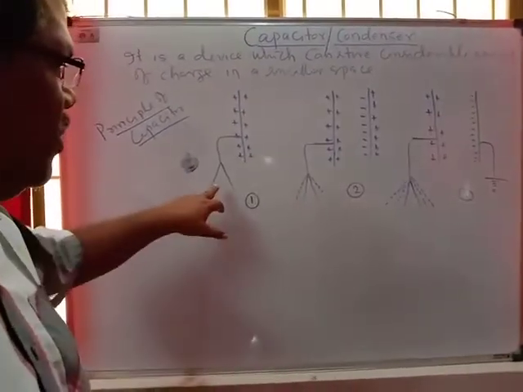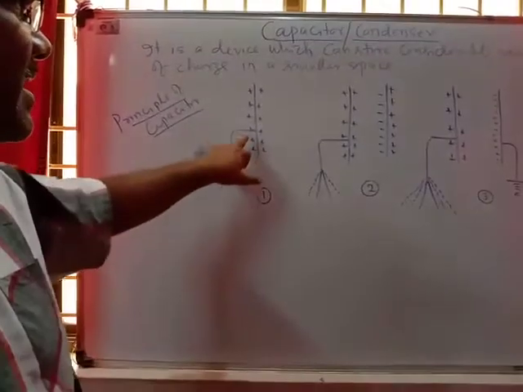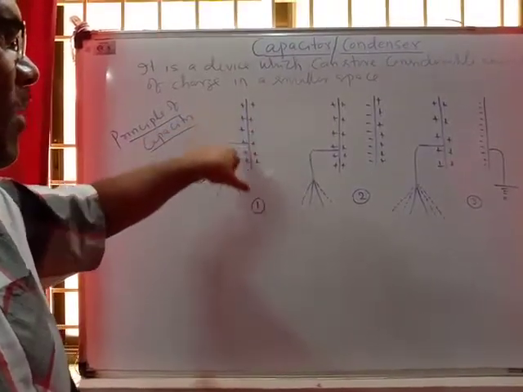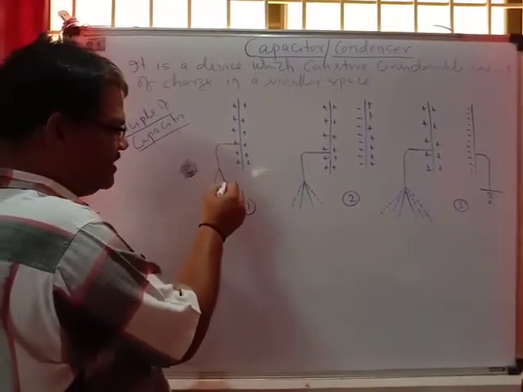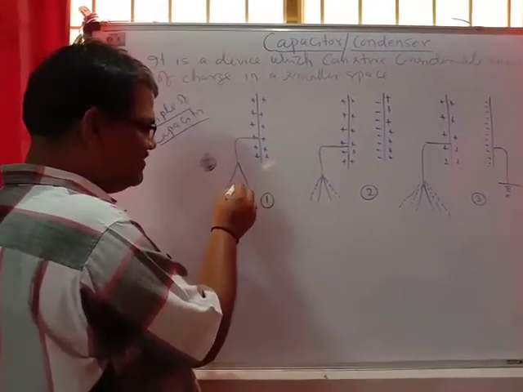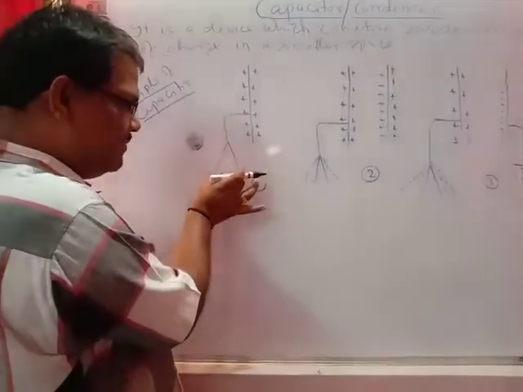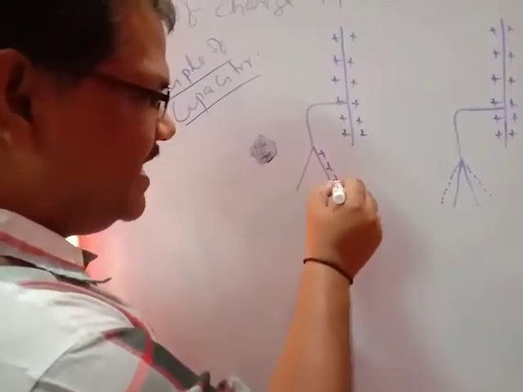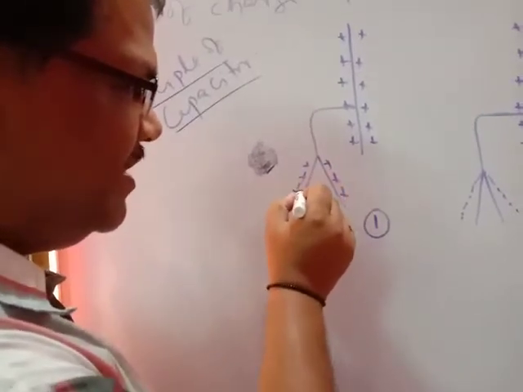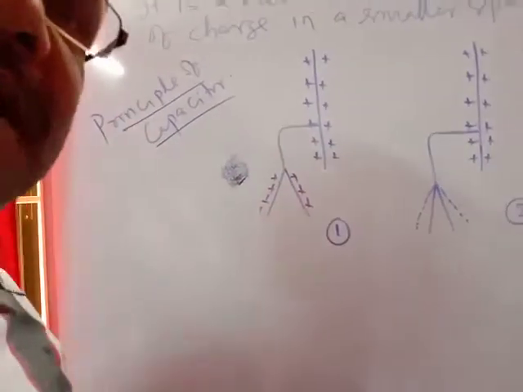Two gold leaves are connected to the conductor. If the gold leaves are connected here, this will be plus and this will be plus, so they diverge. The gold leaf will be deflected.